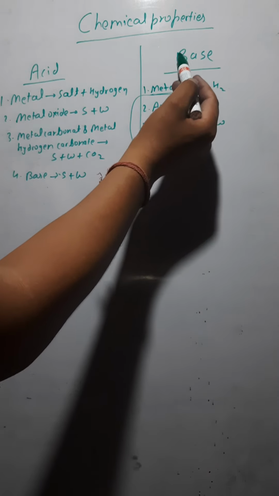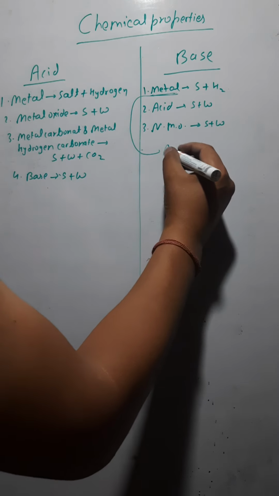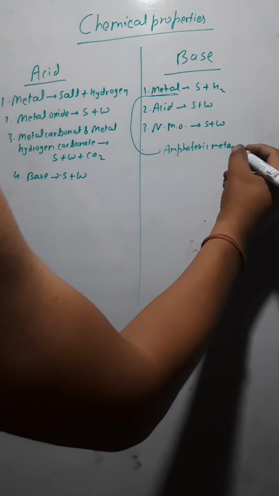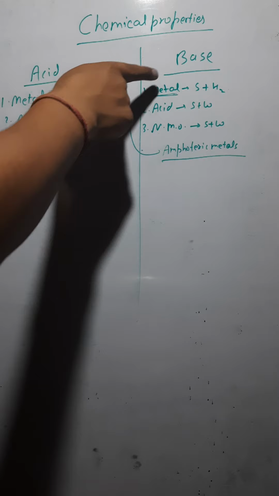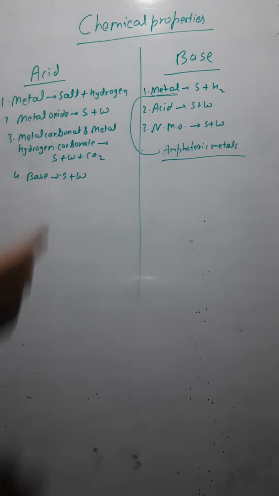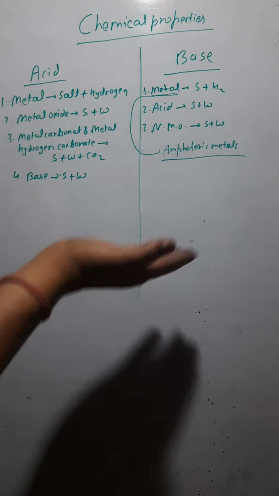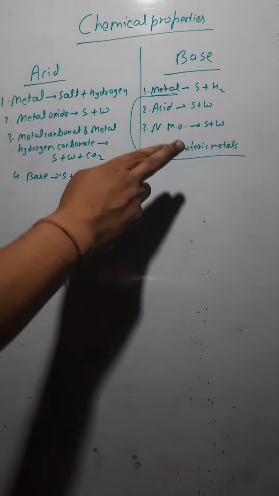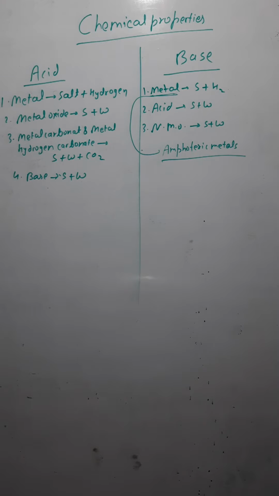If you are having the reaction of bases with a metal, which metals would you take? You would take only amphoteric metals. If you are reacting the base with any metal, the metal should be amphoteric in nature. Amphoteric in nature means the metal reacts with acid and also with bases. Like zinc is a metal, so it reacts with base and also with acid. Such metals which react with base and acid are known as amphoteric metals. Are you getting it? Let me write it here.